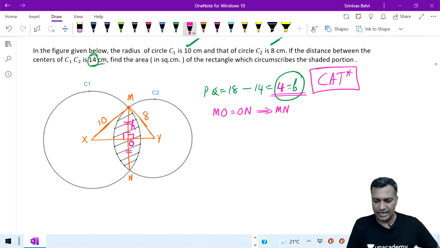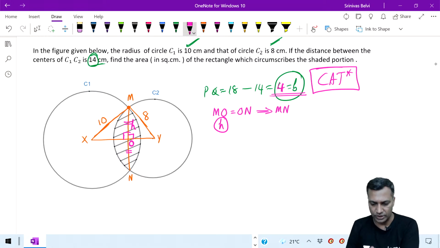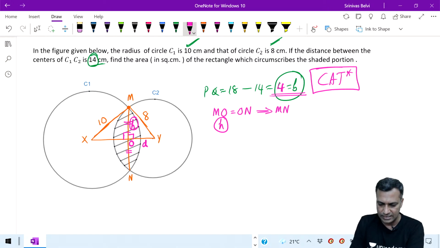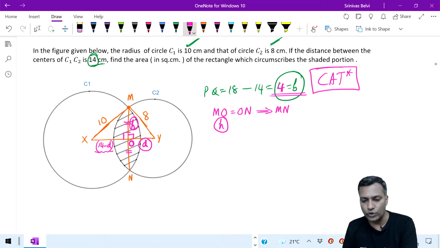Let's say that the height, that is MO, is equal to H. Let us call that H. And let me call this particular distance D. Therefore, the other side I can write as 14 minus D. Till where is it D? OY is equal to D. I am calling OY equal to D. Therefore, the rest becomes 14 minus D.